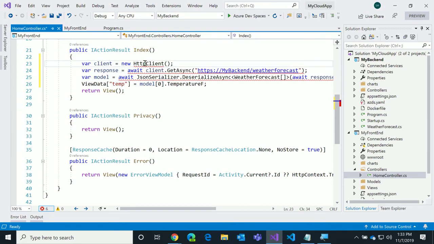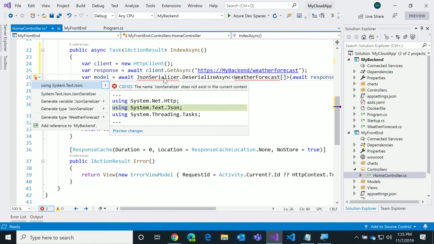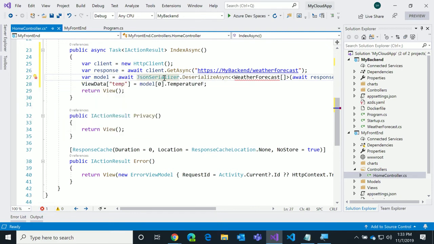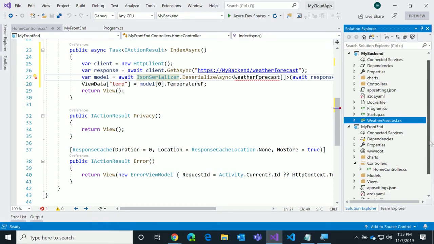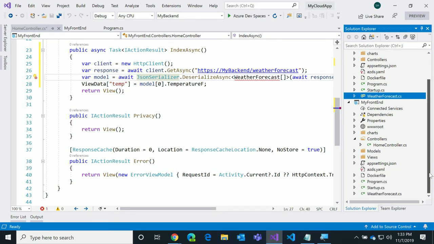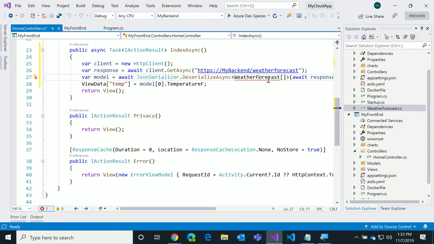So I've got some squigglies here. That's because I need some namespaces. So we'll Control-dot that. It's going to complain here about the await. We're going to make the method async. It's going to complain that I'm not using the JSON serializer. We'll bring the serializer in. I need WeatherForecast. I'm just going to copy the WeatherForecast type right from my back end to my front end. And it should be sitting here at the bottom. There you go. Fix the namespace for that one.